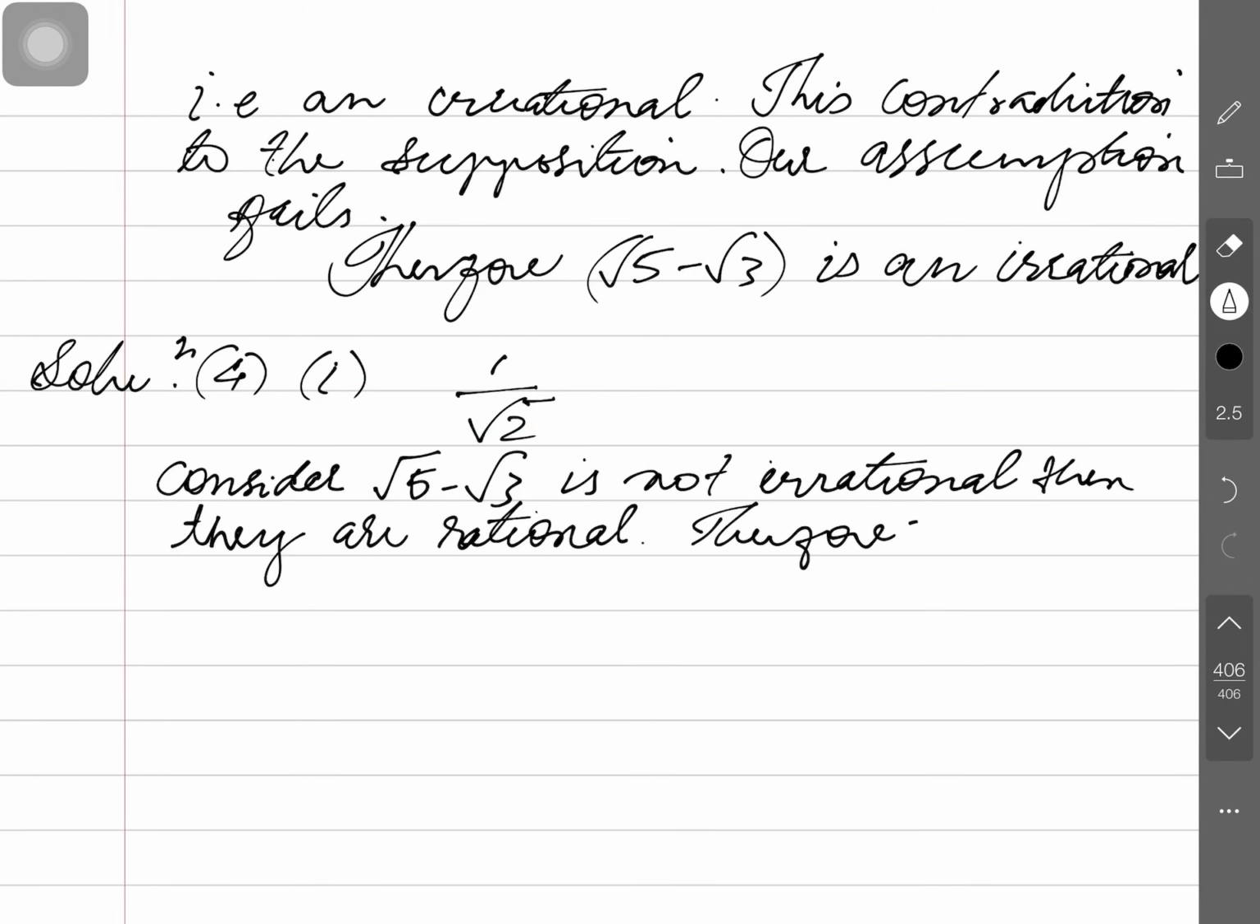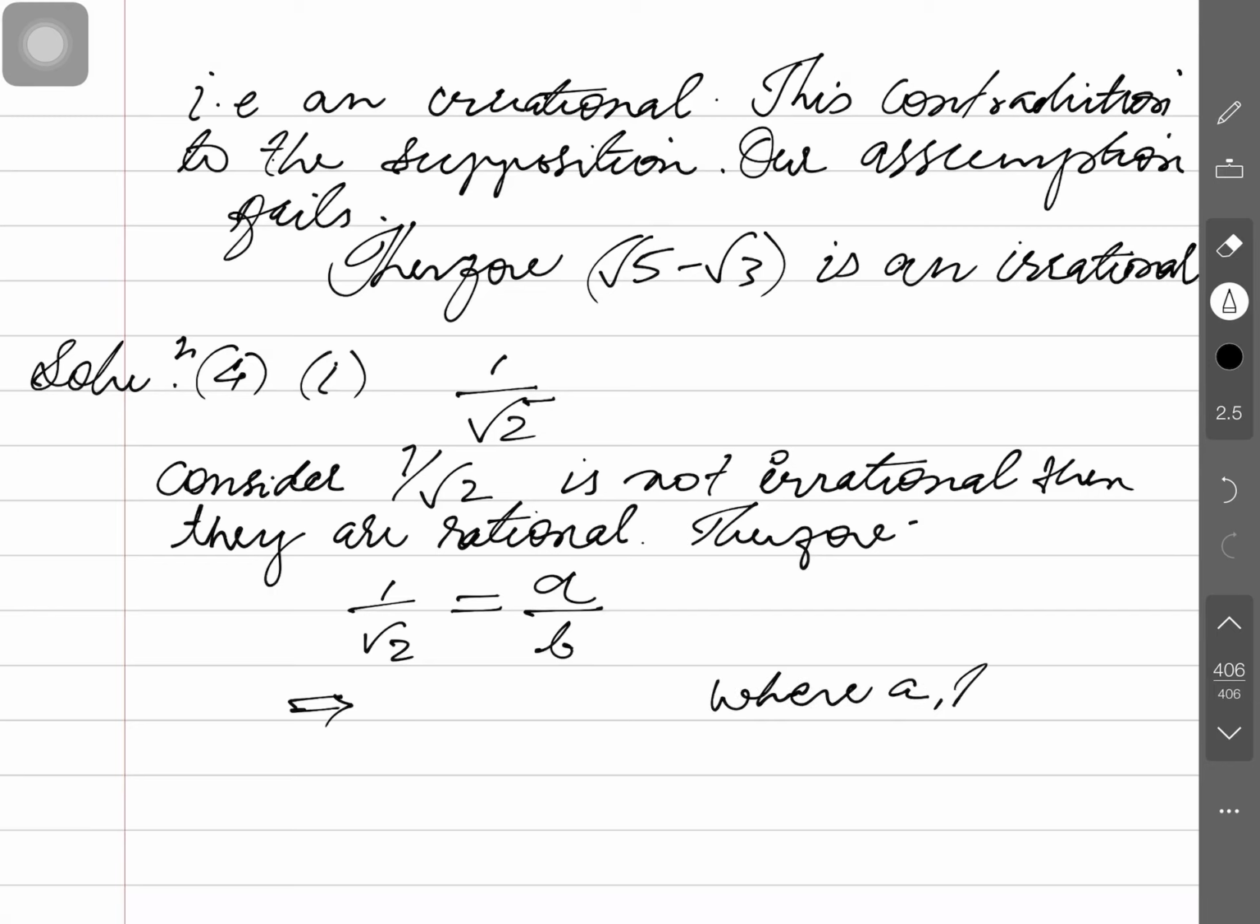Yes, these lines are here. Here we'll write down what? We'll change this: 1 by root 2 is not irrational. And if it is not irrational, then it will be rational. So we can write 1 by root 2 is equal to A by B, where A and B